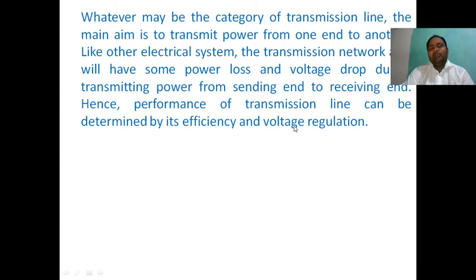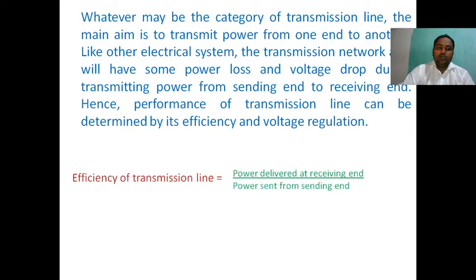Normally, the voltage drop in a transmission line is very small compared to a distribution network. In a distribution network the tappings are many, so the voltage drop is also more. In a transmission line, no tappings are provided. So the efficiency of a transmission line is normally very high compared to distribution lines, and the voltage regulation is also very good. Voltage regulation in terms of the receiving end we will discuss later. So how is voltage regulation calculated?